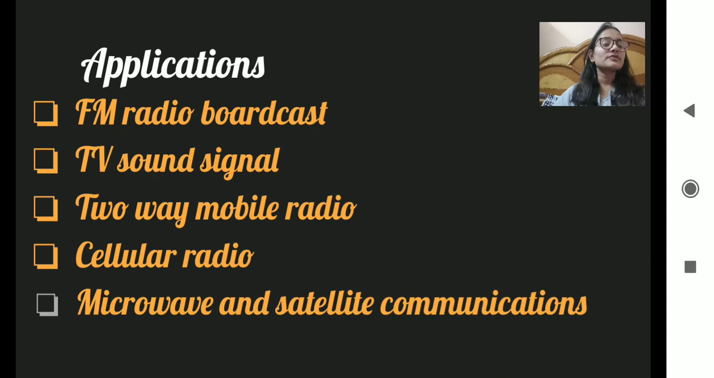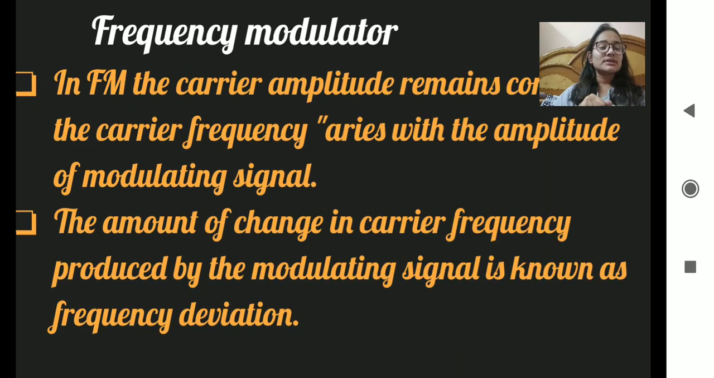Now the applications of the angle of modulation. It is used in FM radio broadcast, in TV sound signal, in two-way mobile radio, in cellular radio, and in microwave and satellite communications. As I told earlier about the classification of angle modulation, that is frequency modulation and phase modulation, now we will talk about frequency modulation.